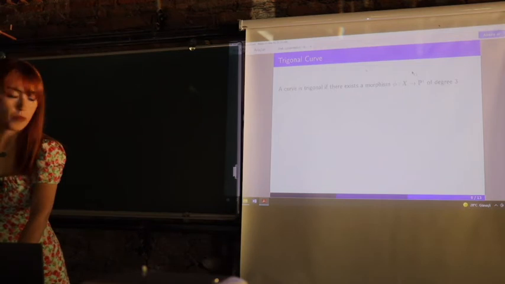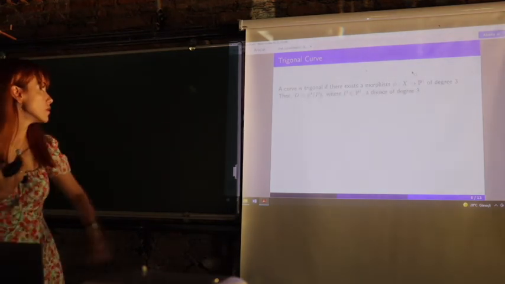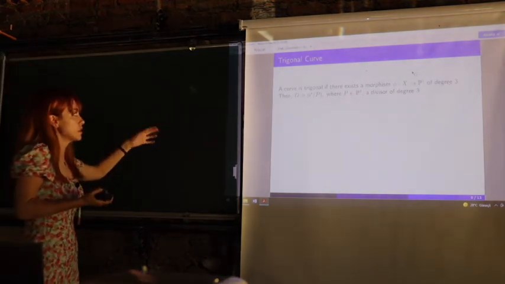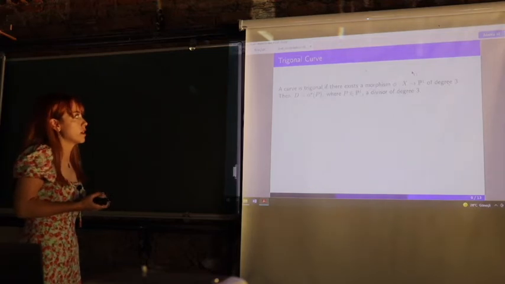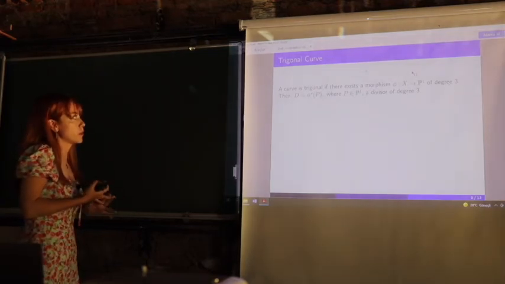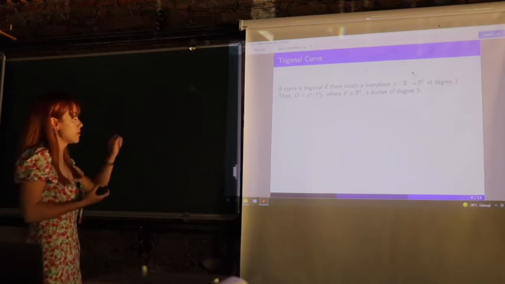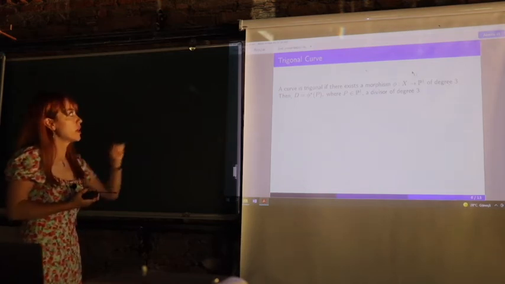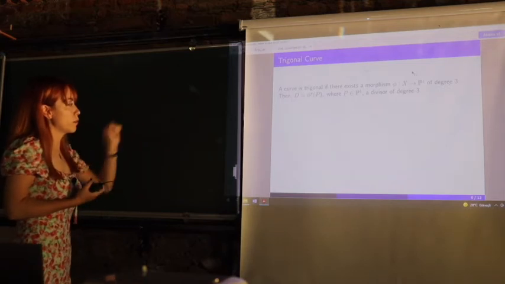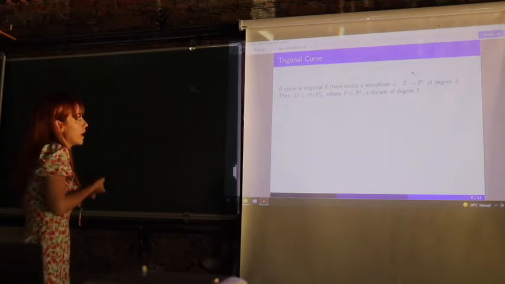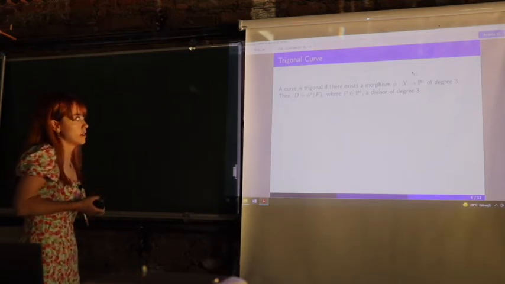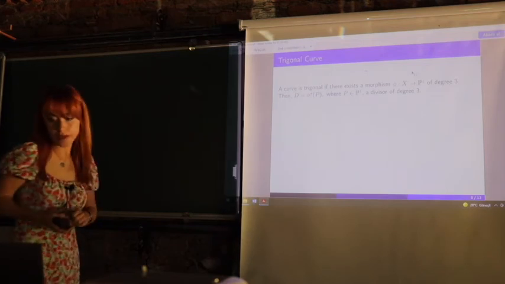We first recall that a curve is trigonal if there exists a morphism from the curve X to P1 of degree 3, and we write D for the pre-image of a point P in the projective space P1. This is a divisor of degree 3.